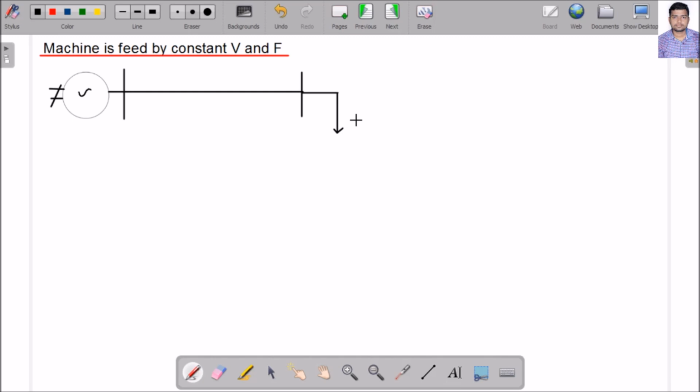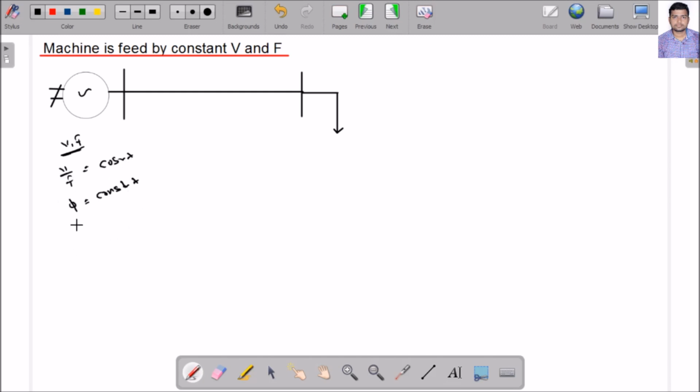If I am not changing voltage and frequency, here I am maintaining the voltage and frequency constant, then what is the V by F ratio? If voltage is constant and frequency is constant, then the V by F ratio is also constant. If V by F ratio is constant, I can say my flux is also constant, because flux is directly proportional to the V by F ratio. As V is not changing and frequency is not changing, definitely the V by F ratio is constant, so I can say my flux is constant.